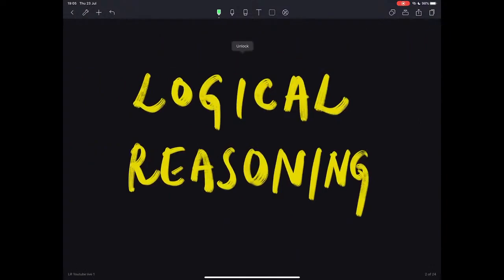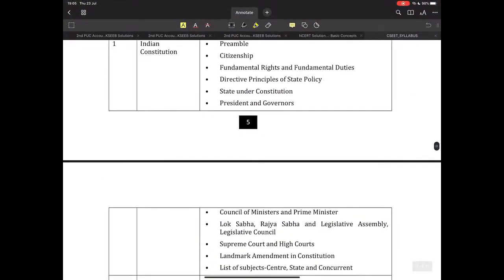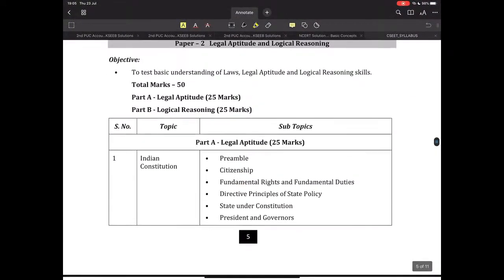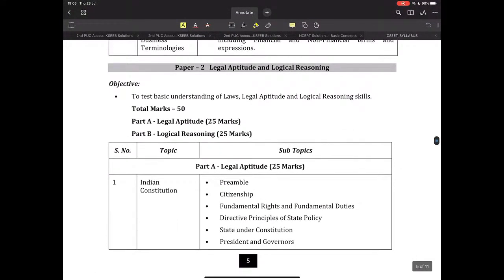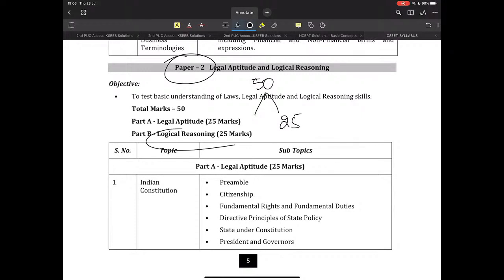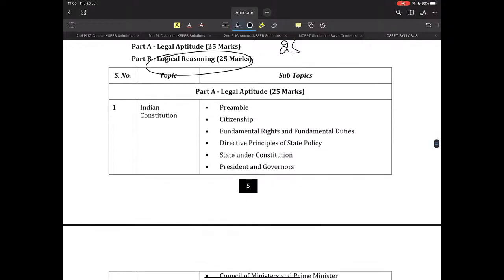Now, let us look at the syllabus first. This is part of paper 2, that is legal aptitude and logical reasoning. This entire subject is for 50 marks and 25 marks is reserved for logical reasoning. And further, there is a subdivision in logical reasoning itself. So let us look at that subdivision as well.